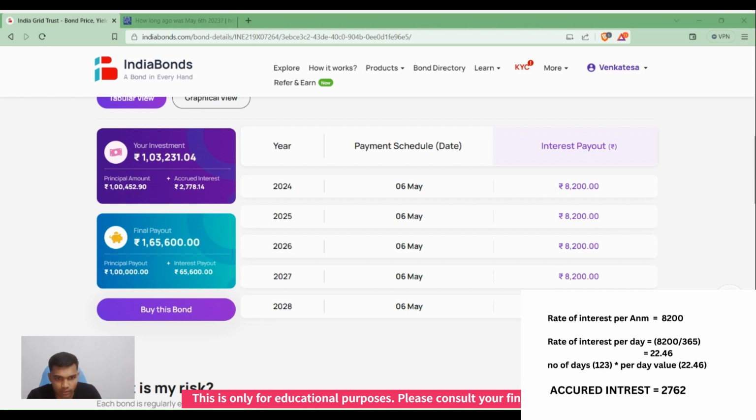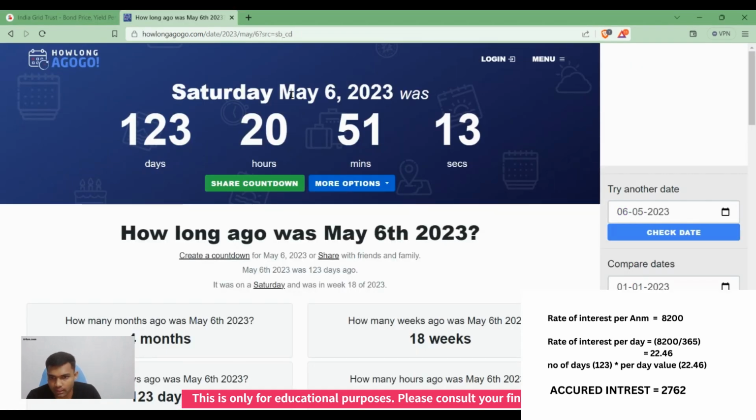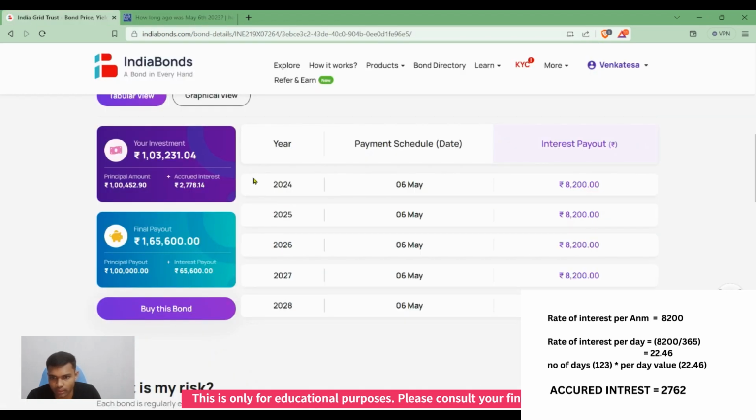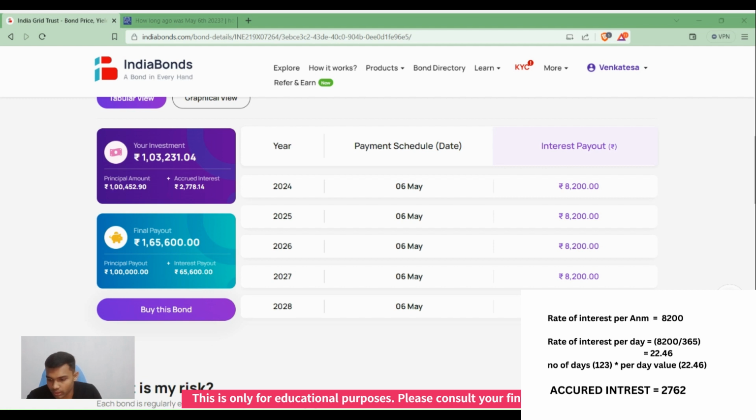For 1 year, the bond is paying you 8,200 rupees for 1 lakh. Now we divide it by 365 days, and for 1 day the bond gives you 22.46 rupees. From May 6, the last interest payment, till now it's been 123 days. If we multiply 123 by the per day interest of the bond, we get 2,763 rupees.